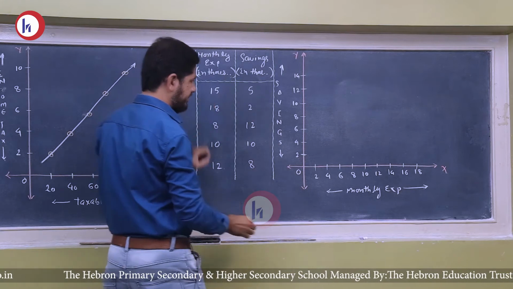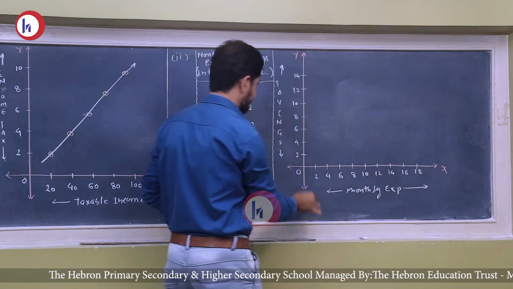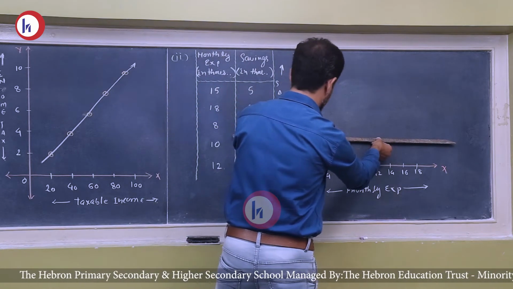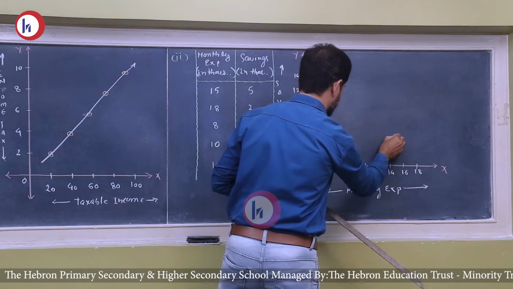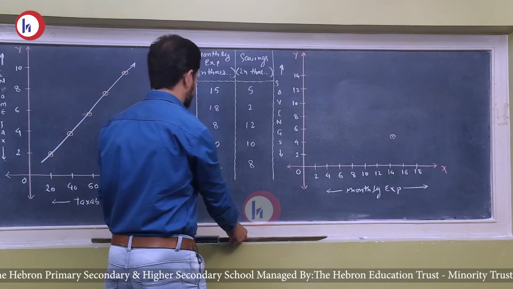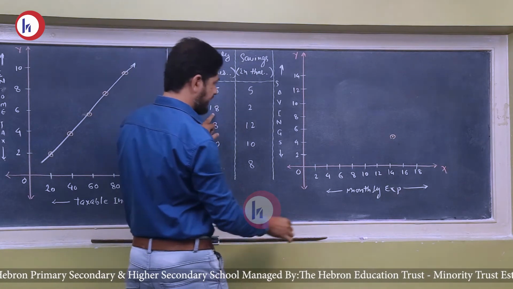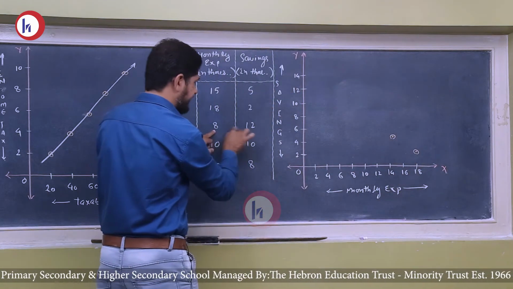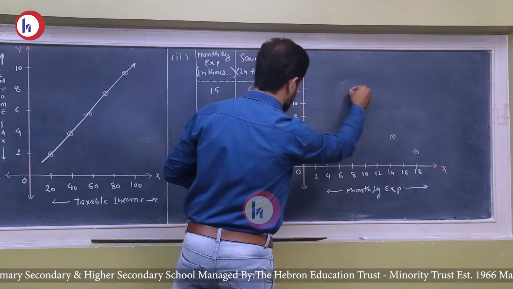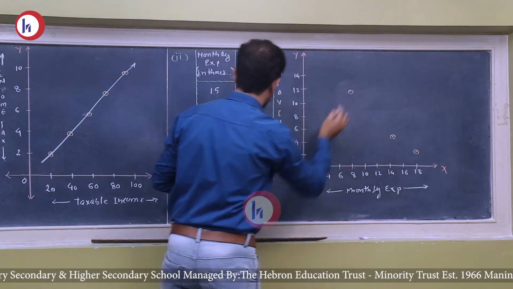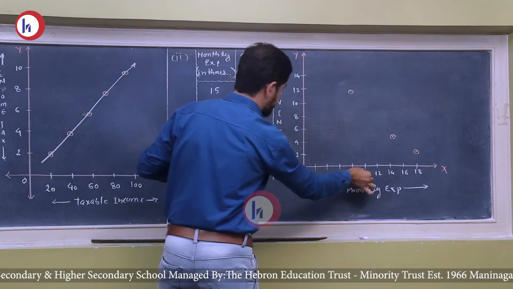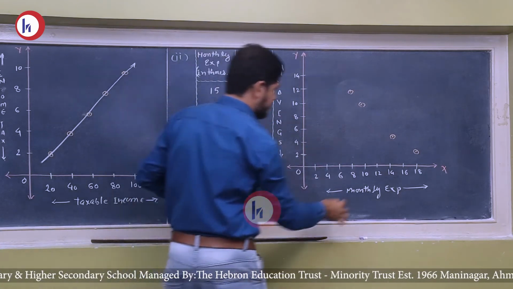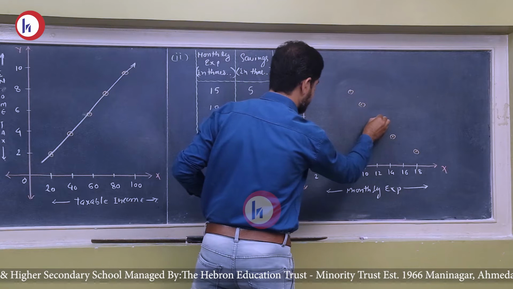The first value will be on the x-axis and the second value on the y-axis. So 15 and 5, 15 between 14 and 16, and 5 between 4 and 6. So we represent this value here. Second one, 18 and 2, 18 on the x-axis and 2 on the y-axis. The third one, 8 and 12 here. The fourth one, 10 and 10 here. And finally 12 and 8, 12 on the x-axis and 8 on the y-axis.